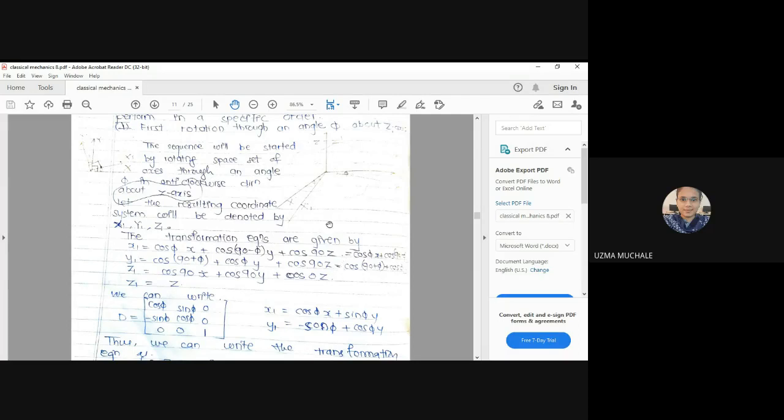Next, the angle between y1 and z. But z is equal to z1.